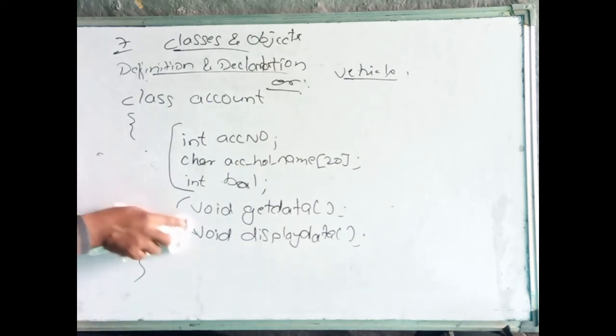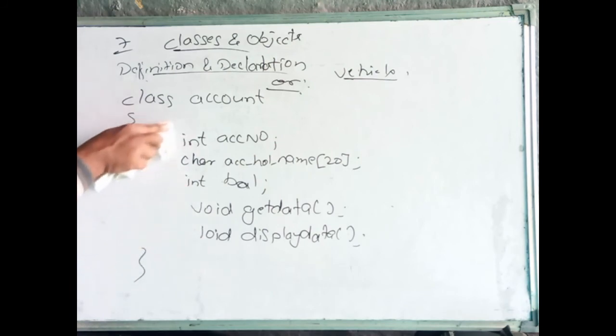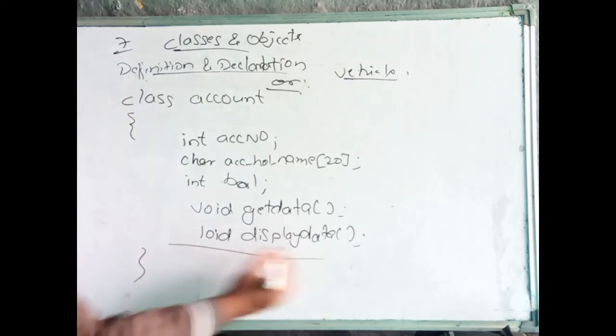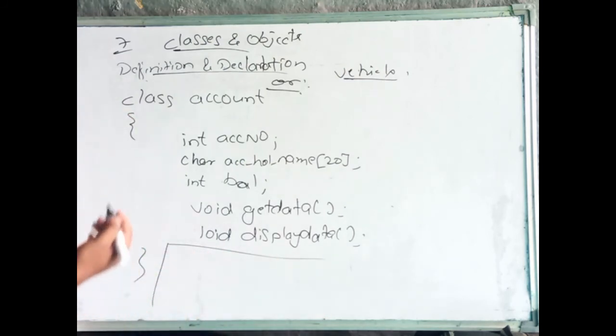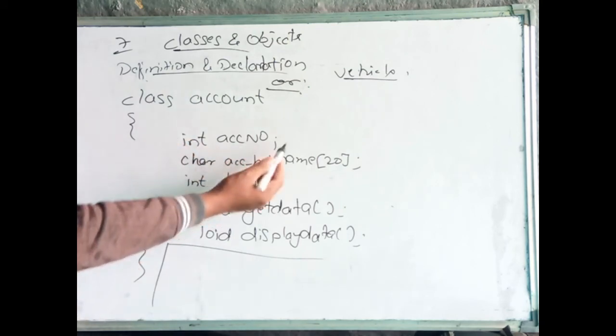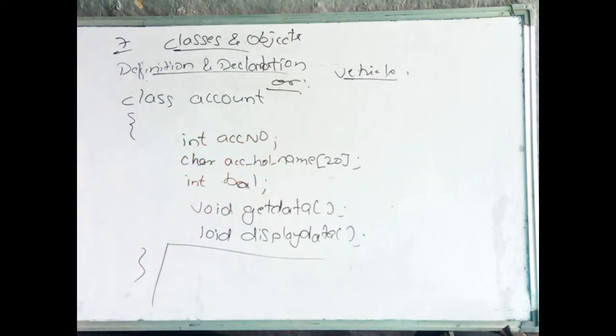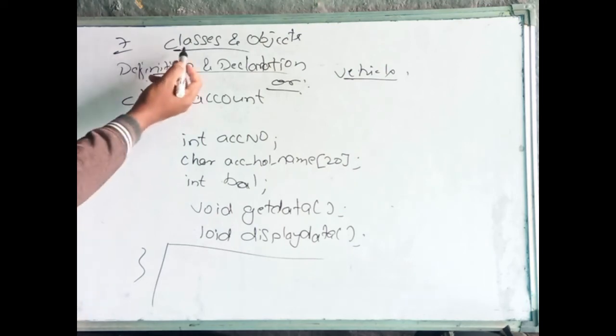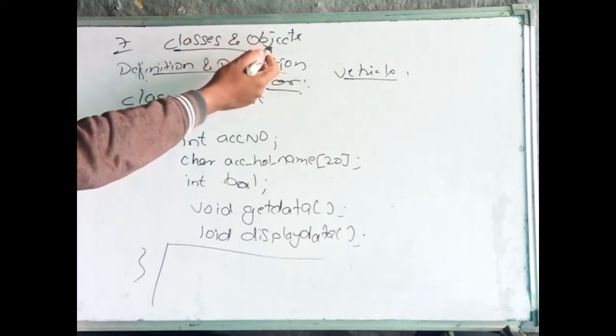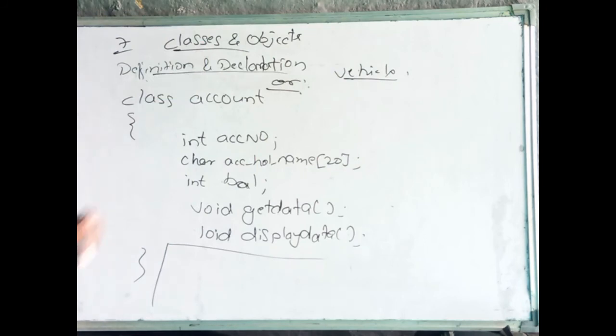How to create the object? We already know. By using the class only, we are creating the object. The example will be the same as this. I will just write the syntax of the object. How to create the object? The syntax will be the same way as we declare a variable, in the same way we create the object, because I already told you class is a user defined data type, and object is the variable of that class type. So we use the class name as the data type.